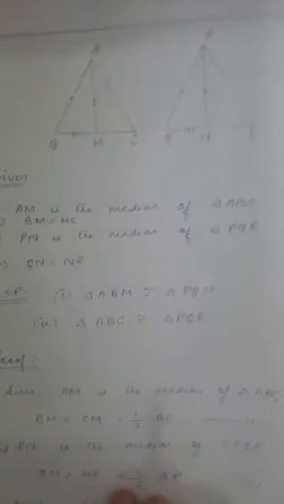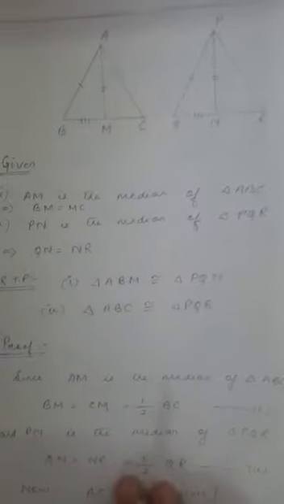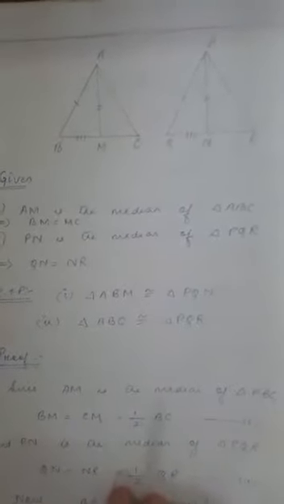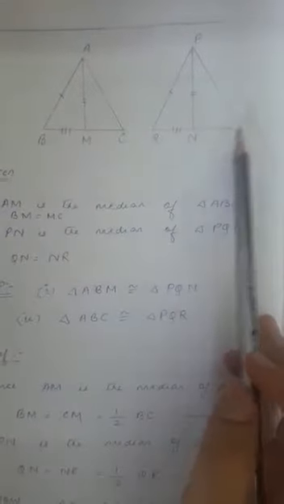Dear students, in our last class we completed the two sums of exercise 7.3. So let us start with exercise 7.3, question number 3. Okay. So see here in this question, what is given here? AM is the median of triangle ABC and PN is the median of triangle PQR. So since AM is the median, we can say that BM is equal to MC. And in triangle PQR, since PN is the median, we can say QN is equal to NR.